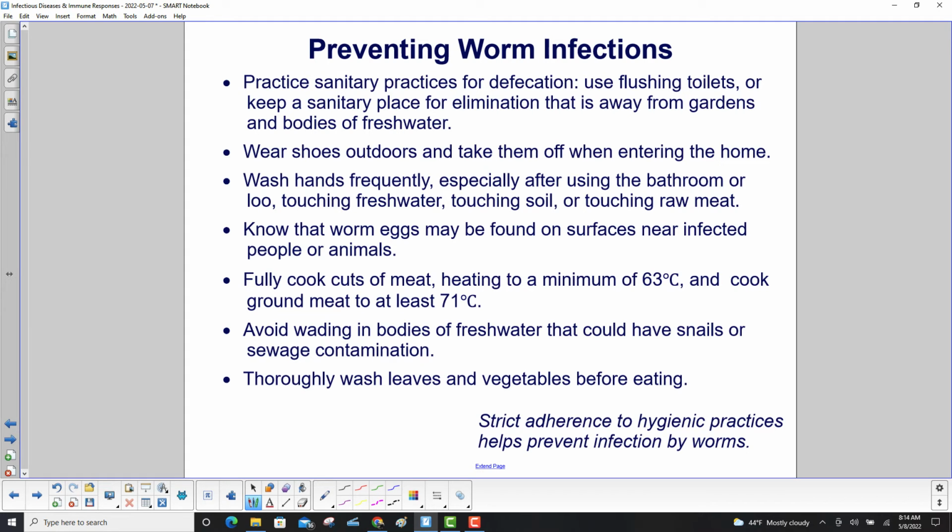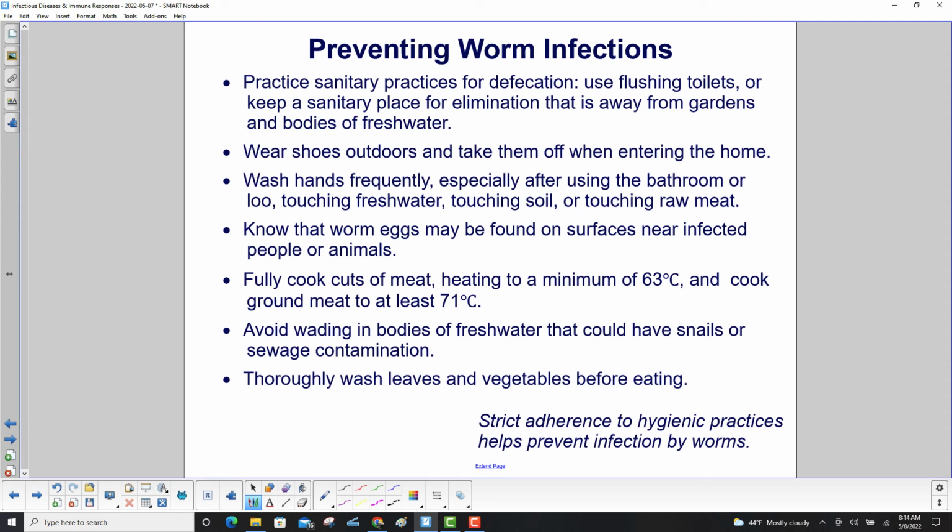First of all, practice sanitary practices for defecation. Use flushing toilets or keep a sanitary place for elimination that is away from gardens and bodies of fresh water. Wear shoes outdoors and take them off when entering the home. Wash hands frequently, especially after using the bathroom or loo, touching fresh water, touching soil, or touching raw meat. Know that worm eggs may be found on surfaces near infected people or animals.